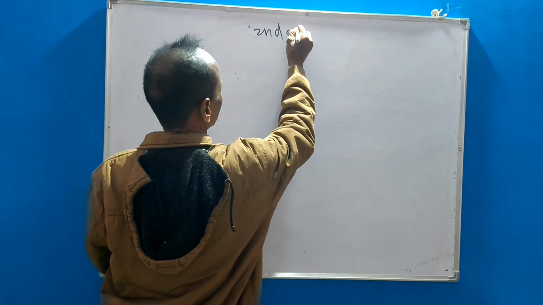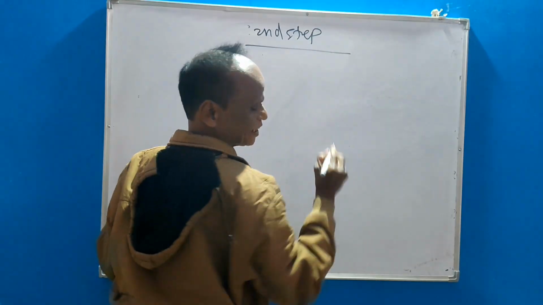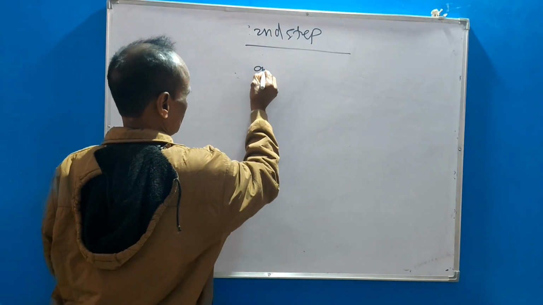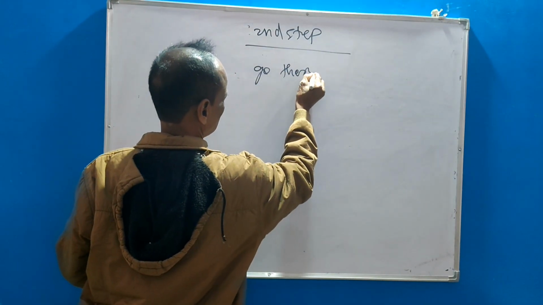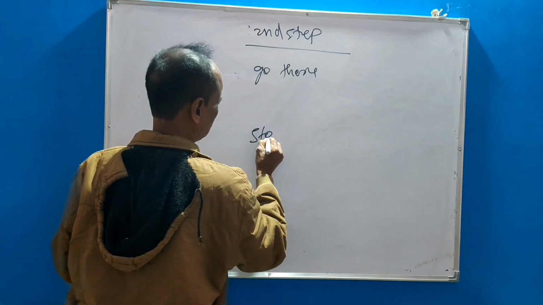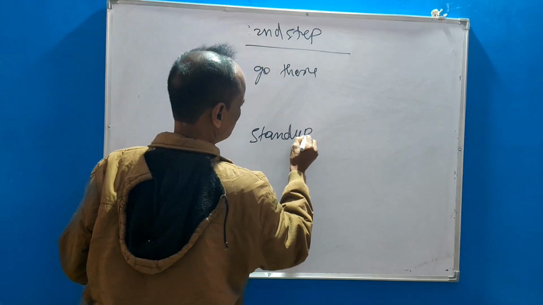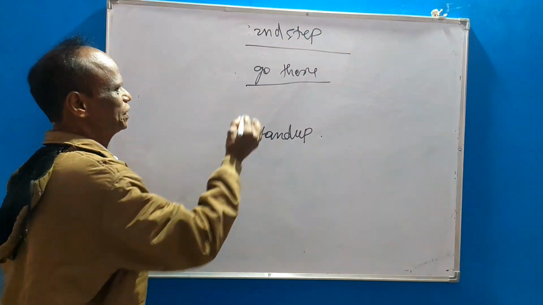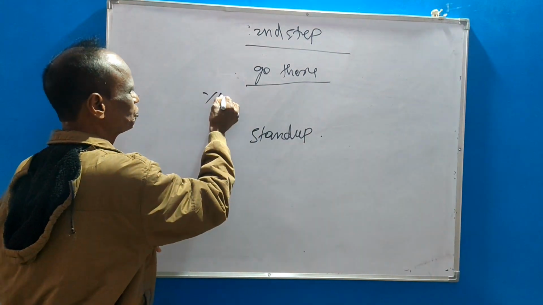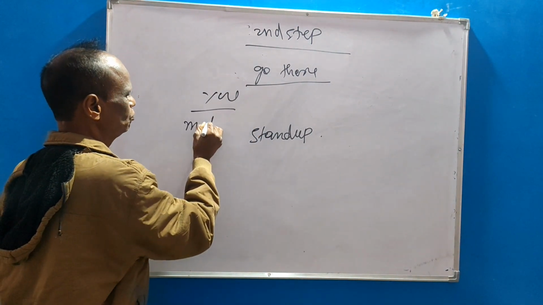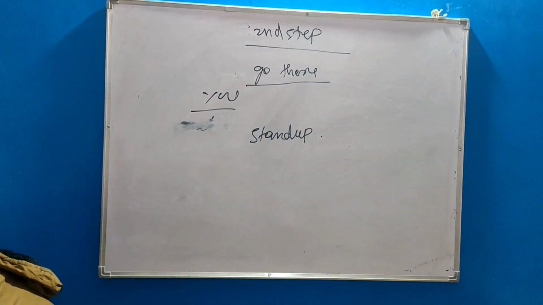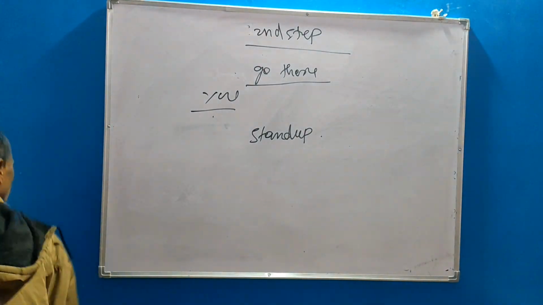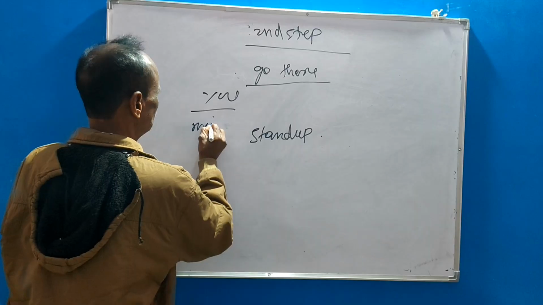Second step for a better understanding of clause. Go there. Stand up. Okay? Go there is your clause. Because subject you is mute.